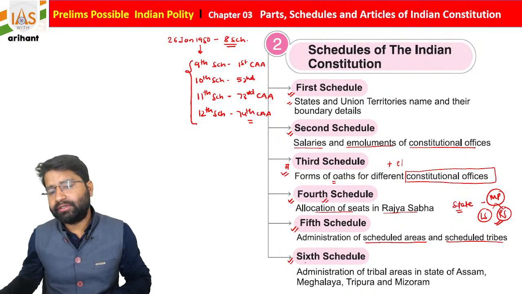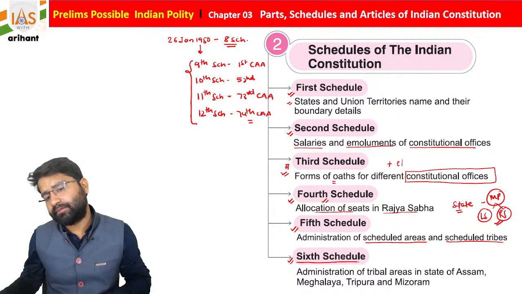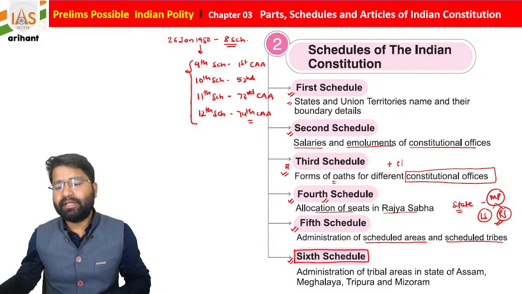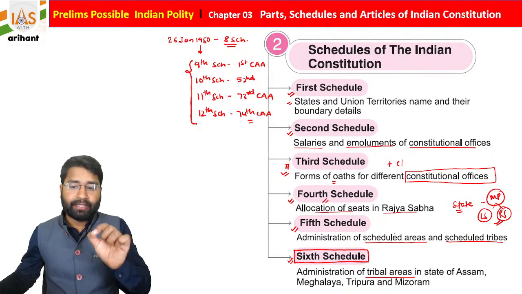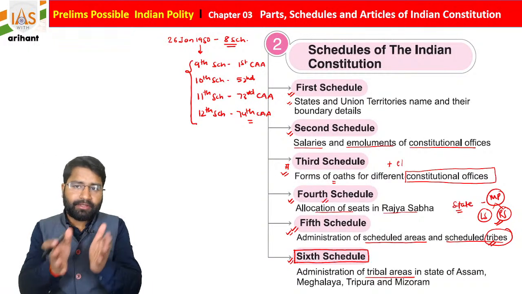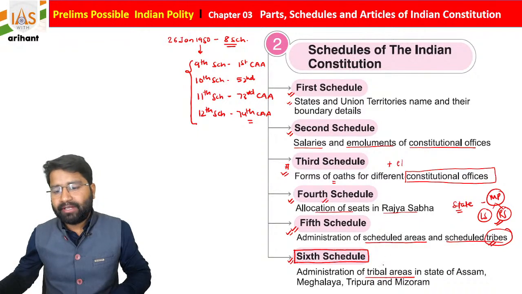If we talk about the sixth schedule of the Indian Constitution, basically what you find, students, is the administration of tribal areas. Tribal areas are in the fifth schedule as well as in the sixth schedule.